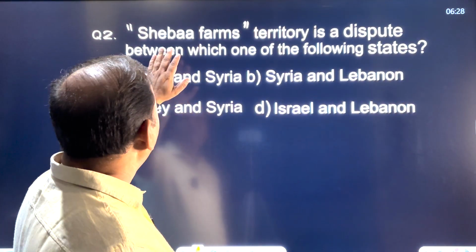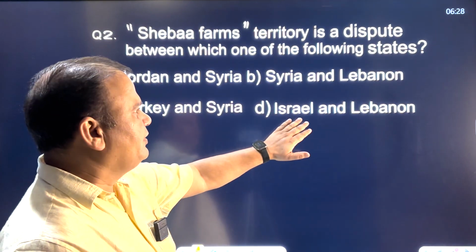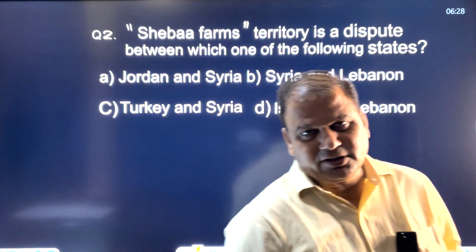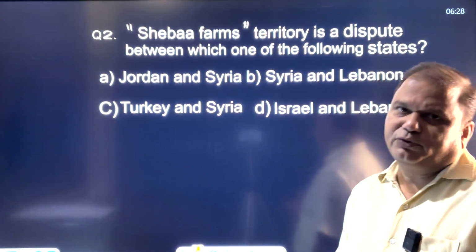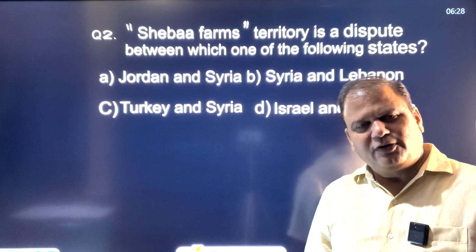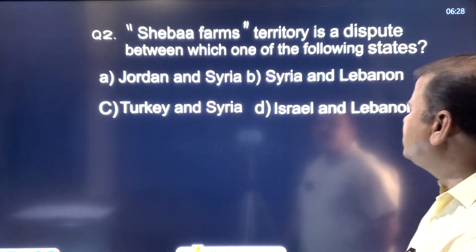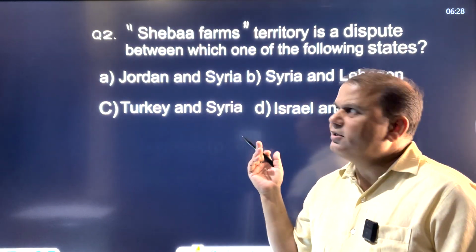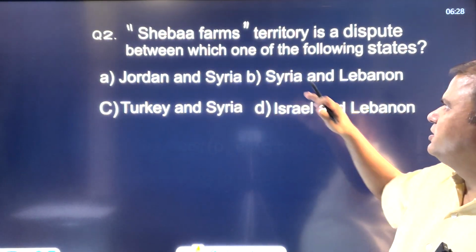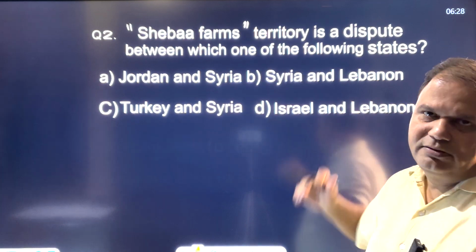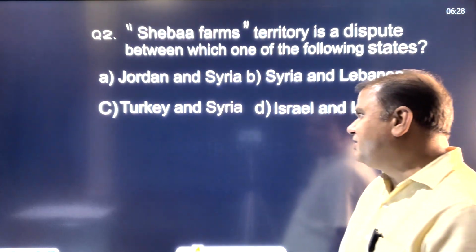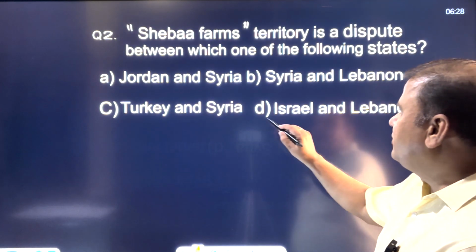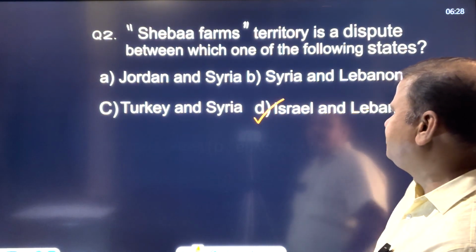Presently, Shebaa Farms is in the hands of Israel, in the control of Israel. And Hezbollah, which is a Shia organization supported by Iran and also part of the axis of resistance, is responsible for carrying out attacks against the Israeli forces in the Shebaa Farms. So it's in southern Lebanon that this disputed region is present, but presently it is under the control of Israel. So the correct answer would be what? The correct answer would be D.